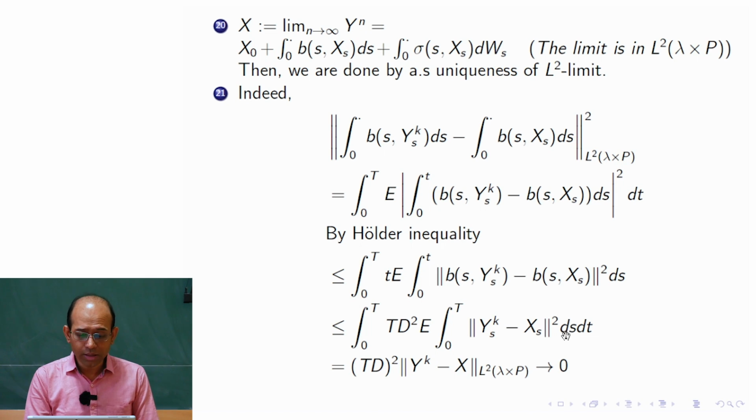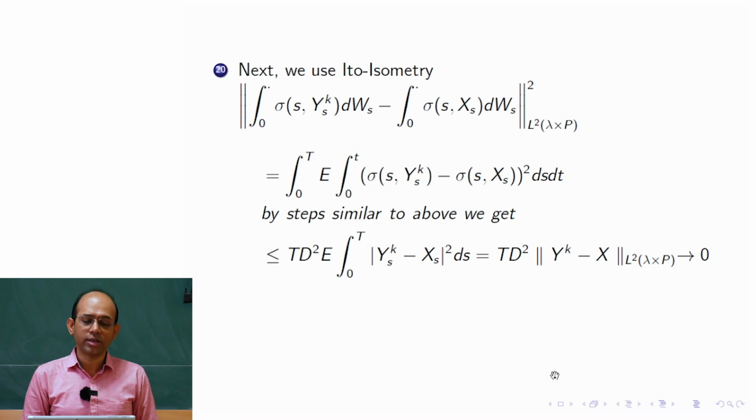That is nothing but the L2 norm with respect to the product measure lambda cross P. So this inside part is this thing, but we have already shown that y_k converges to x in this norm, so this part goes to 0, or in other words this converges to 0. So here the first claim is proved. Now we go to the second claim.